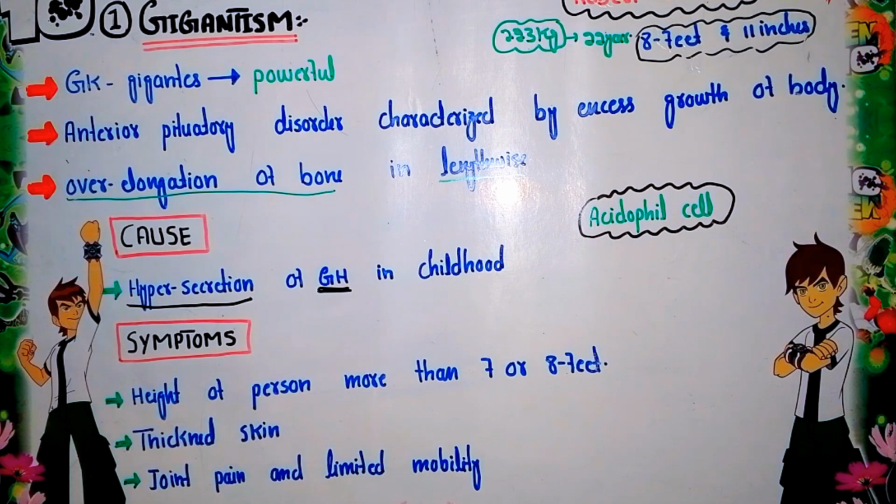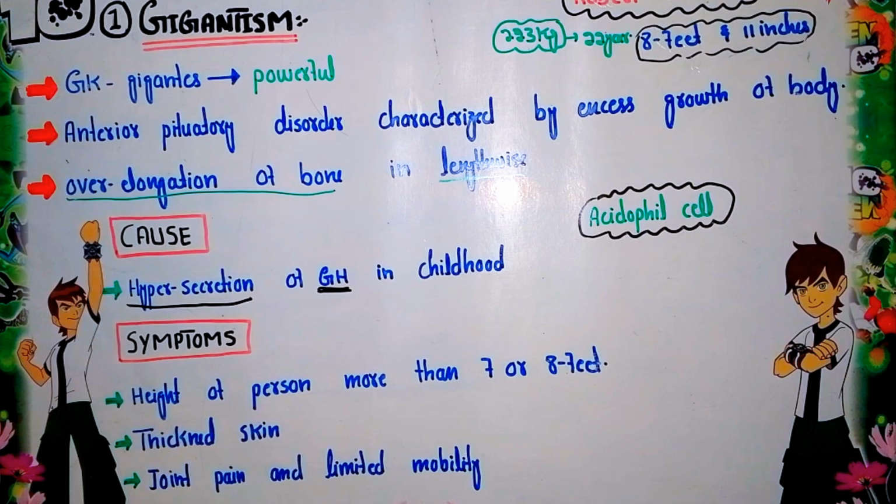Now what are the symptoms of gigantism? In this case, the height of the person is more than 7 or 8 feet. This is the first symptom of gigantic persons, the persons in whom gigantism occurs. The second symptom is a thickened neck, and their skin is basically thickened. The other symptoms are that the person feels joint pain and has limited mobility. So these are the symptoms of gigantism.